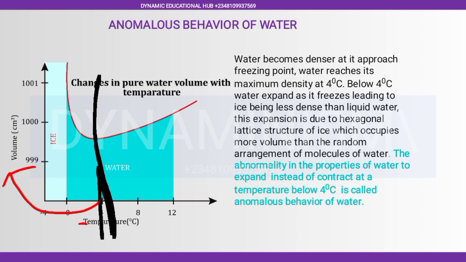Then the temperature increases again and the ice turns to water, but the volume of the nylon has increased. The water returns to its original volume, so it looks as if your water has reduced in volume. It is due to anomalous behavior of water.